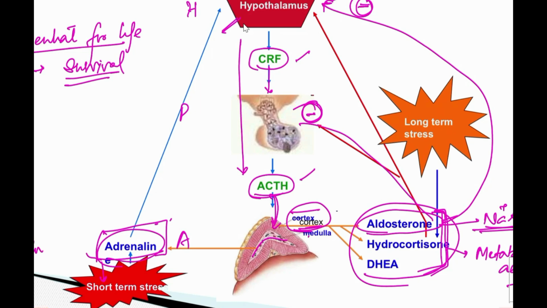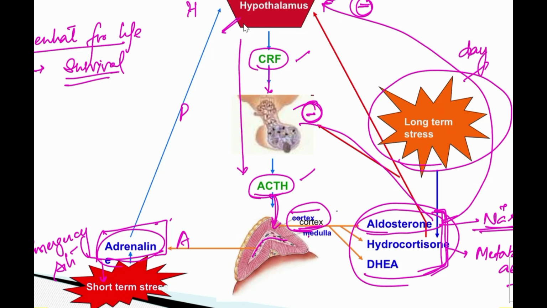Short-term stress means it is going to handle the emergency situation. Whereas corticosteroids are going to take care of long-term stress, meaning day-to-day survival, right? For day-to-day survival, this is more important.